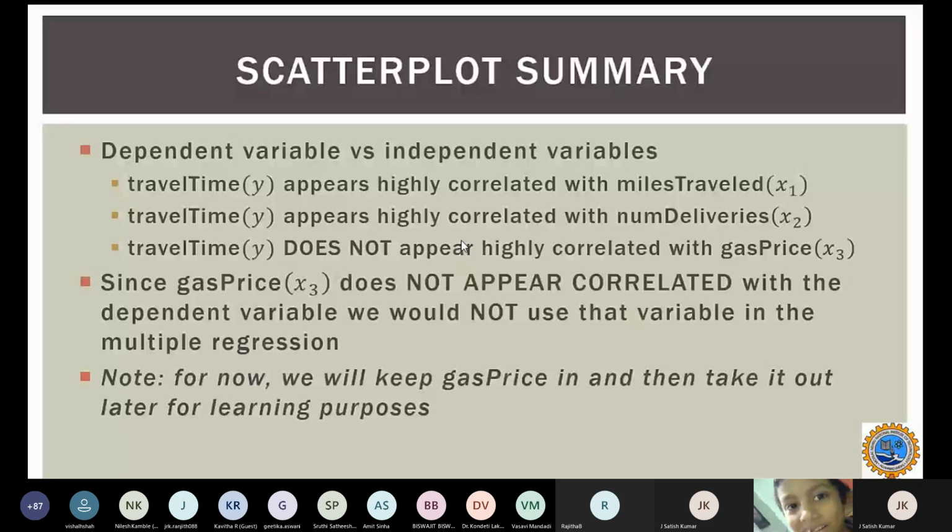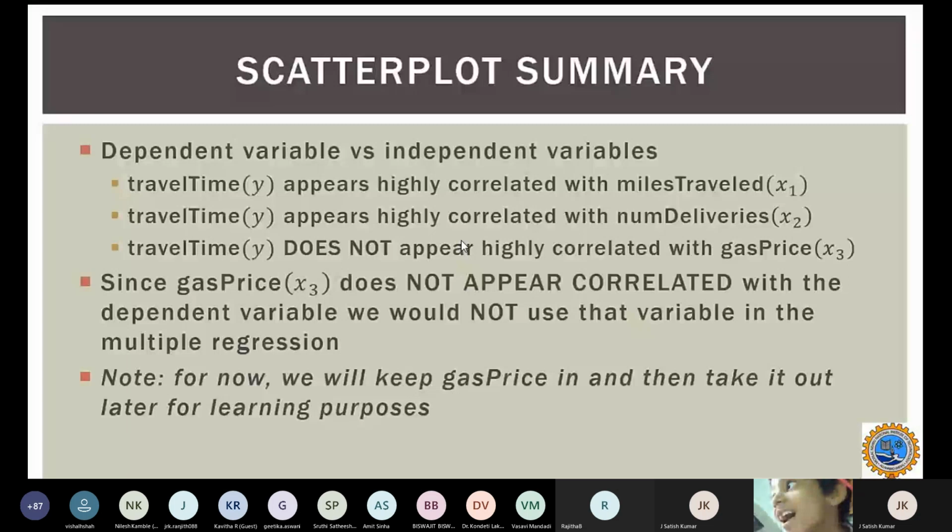For now we will keep the gas price for learning purposes, but ideally, in real-life prediction, we can neglect the gas price, because no strong relation exists between gas price and travel time. That's how we eliminate the factors that do not influence the outcome.